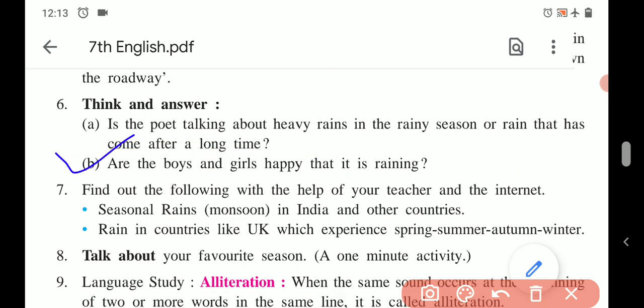Next, second one. Are the boys and girls happy that it is raining? So in the poem it is mentioned passing boys and girls go singing too. So boys and girls are going with singing their songs. So definitely they must be happy, right? So what will you write? The boys and girls are happy that it is raining. We come to know this as they are singing songs.